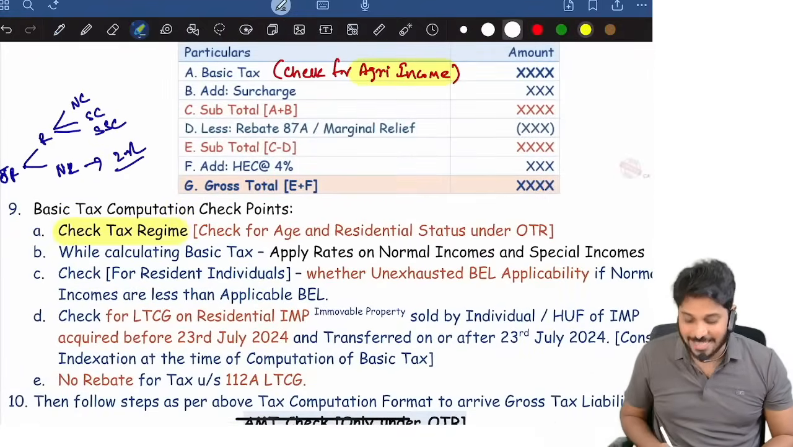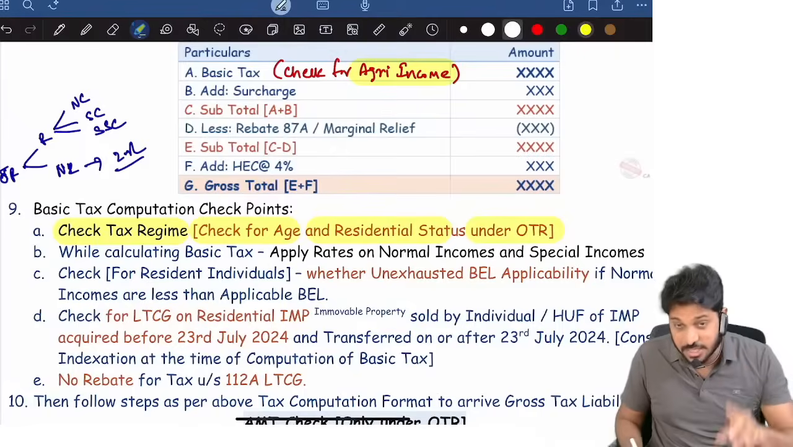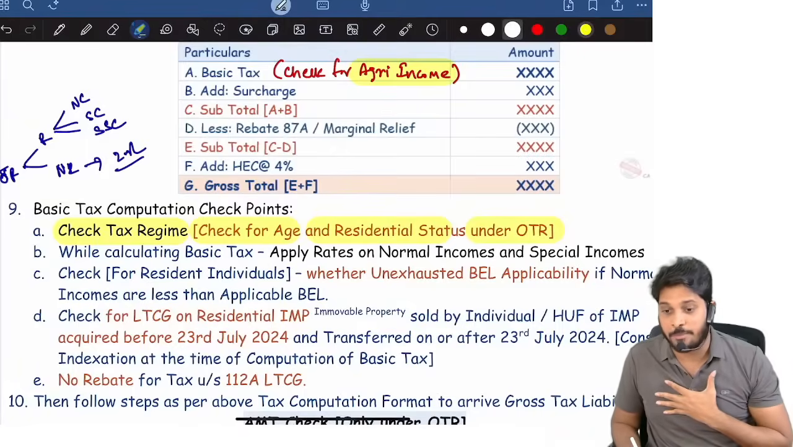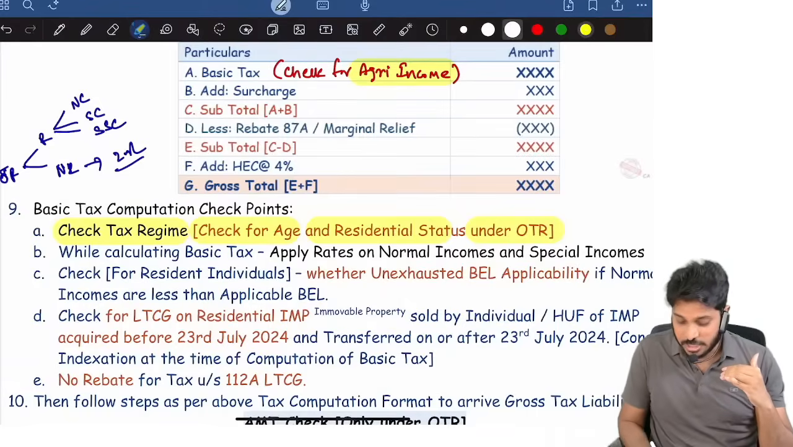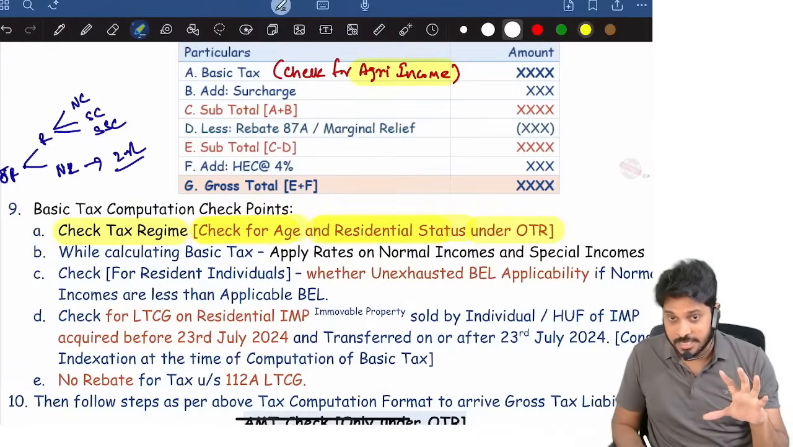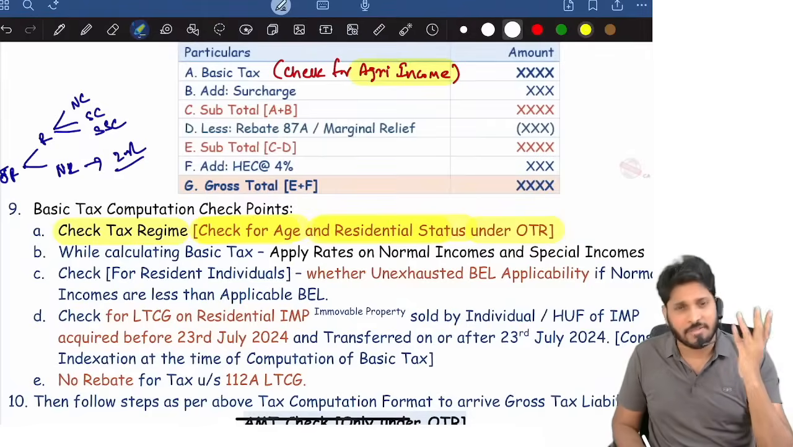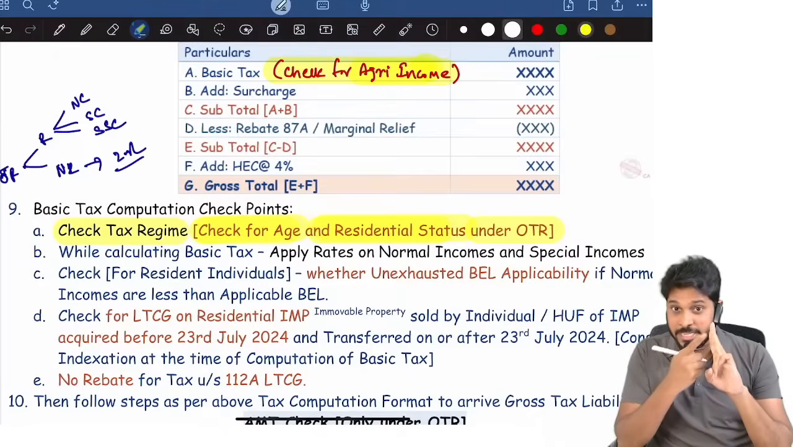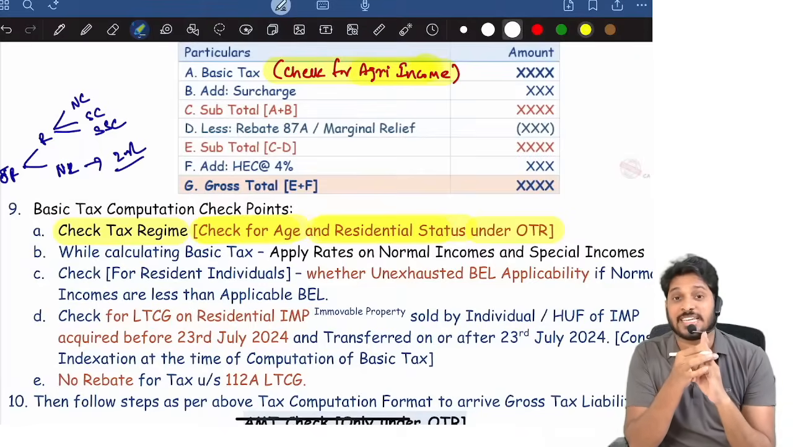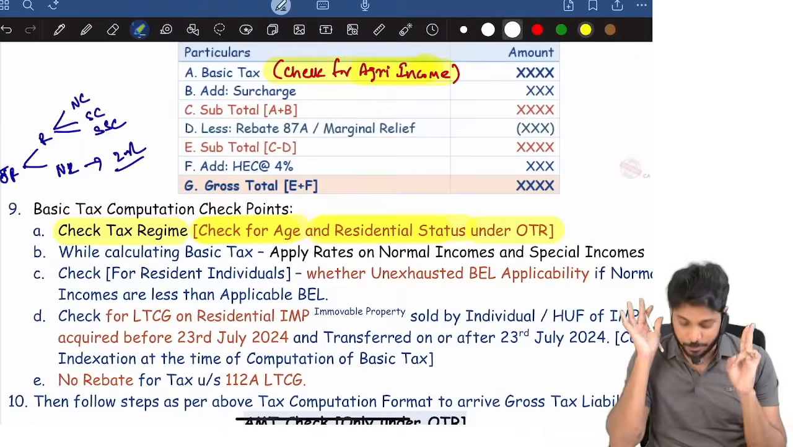So, check the tax regime. Check for age and residential status in case of optional tax regime. Suppose you are computing income as per optional tax regime, check for the age of the assessee and the residential status. Suppose it's the default tax regime, straight away calculate. So agricultural income point I considered and regime I considered. Now I will compute basic tax first.